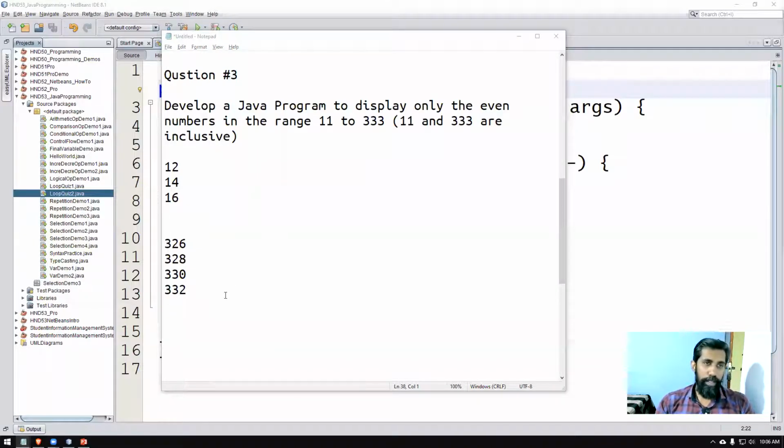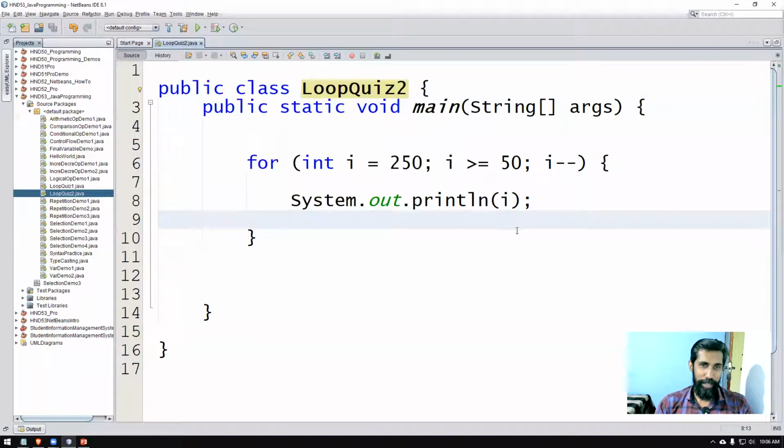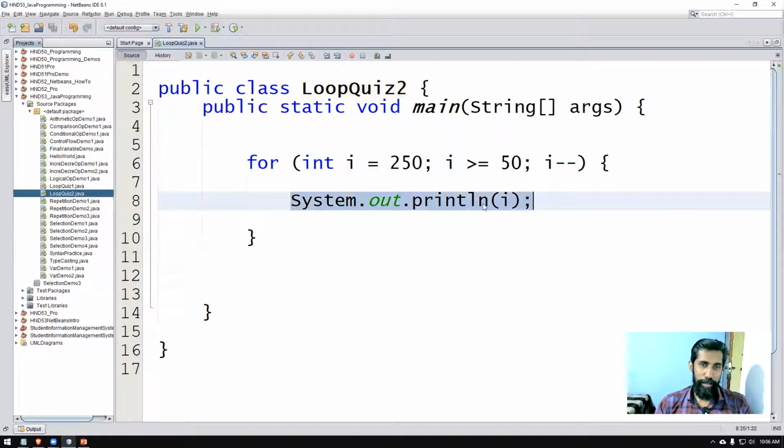Okay, time's up. Let me show you the answer, how it's been done. None of you were able to do this program. It's very simple, right? Let's try to think a little bit outside the box, because children, inside a for loop, you can not only write println statements and increment decrement statements. You can make use of any coding that you have learned before. So let me show you that.